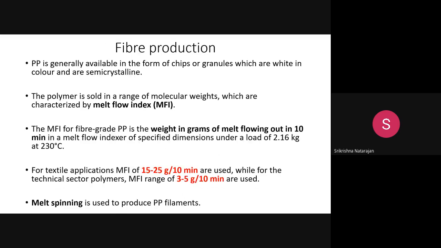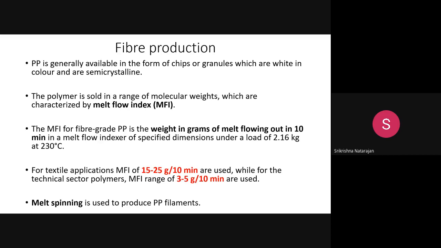So how do you produce the fiber? In both ways, whether it is gas phase or continuous suspension polymerization, you produce the PP in the form of chips or granules. You get the polymer, which is white in color, and it is semi-crystalline, like all textile materials. Here, the polymer is sold in a range of molecular weights. So how will you express that? That is expressed by a category called the melt flow index.